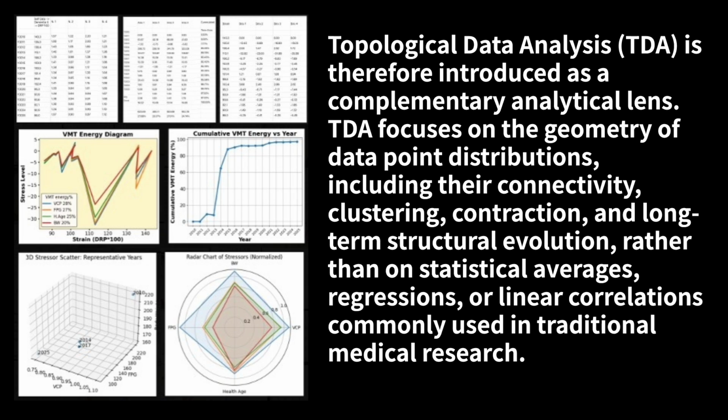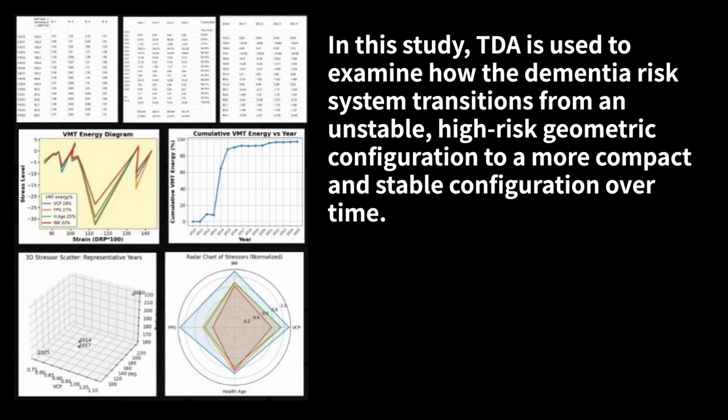Topological Data Analysis, TDA, is therefore introduced as a complementary analytical lens. TDA focuses on the geometry of data point distributions, including their connectivity, clustering, contraction, and long-term structural evolution, rather than on statistical averages, regressions, or linear correlations commonly used in traditional medical research. In this study, TDA is used to examine how the dementia risk system transitions from an unstable, high-risk, geometric configuration to a more compact and stable configuration over time.